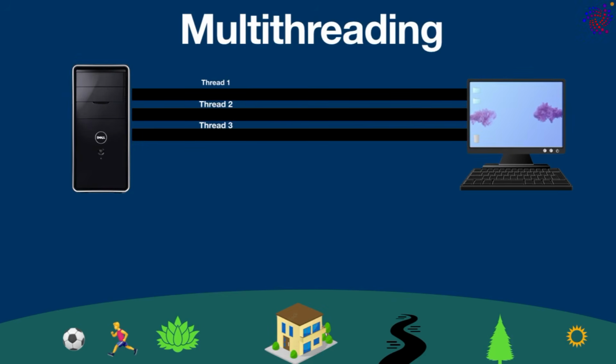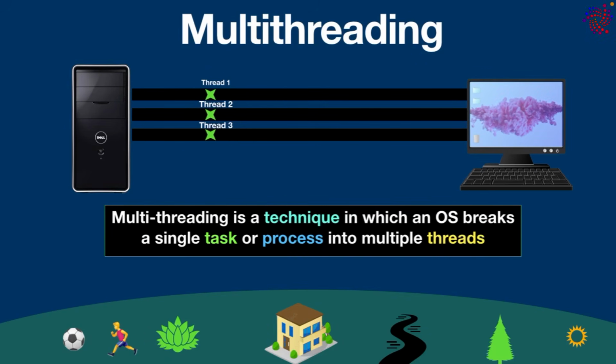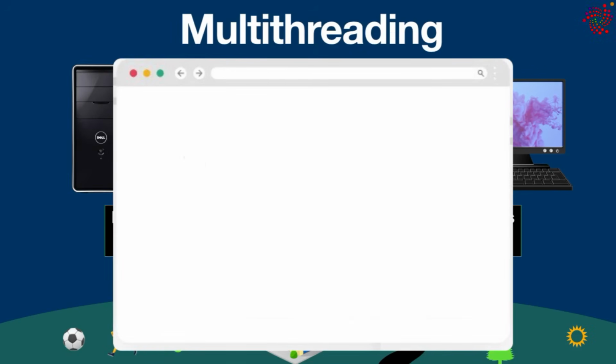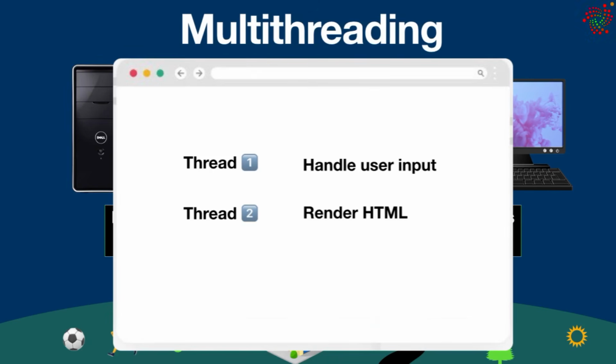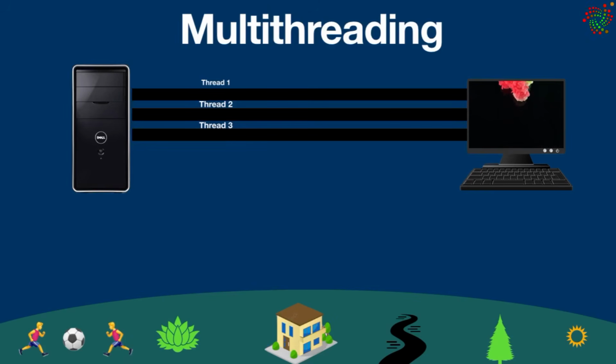Okay, now on the other hand, multithreading. Multithreading is a technique in which an operating system breaks a single task or process into multiple threads, each of which can execute simultaneously. For example, in a web browser, one thread is used to handle user input, a second thread renders HTML, and a third thread downloads files or images, preventing the user interface from freezing. Let's break it down into further detail.